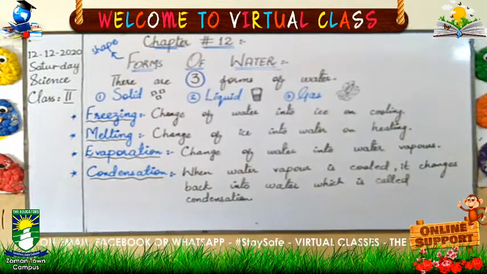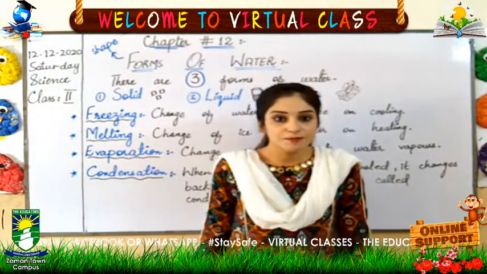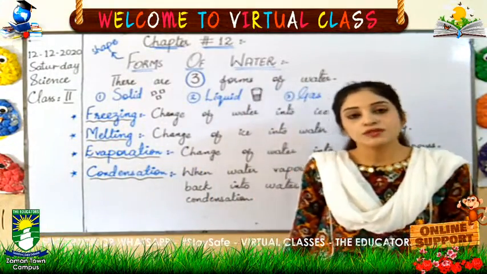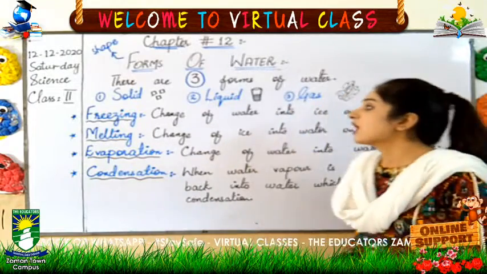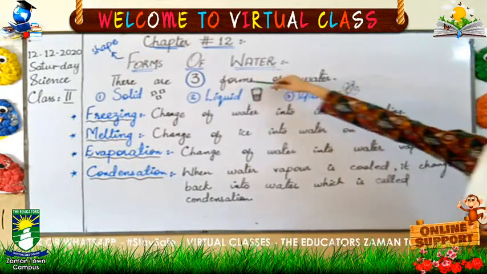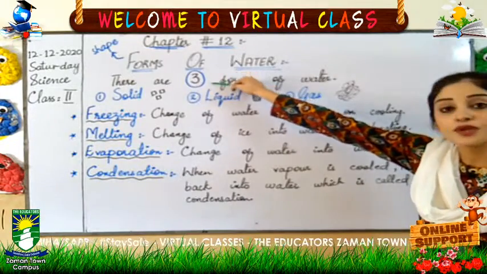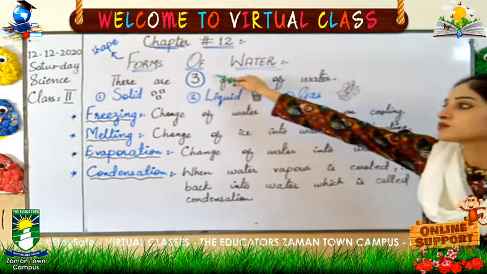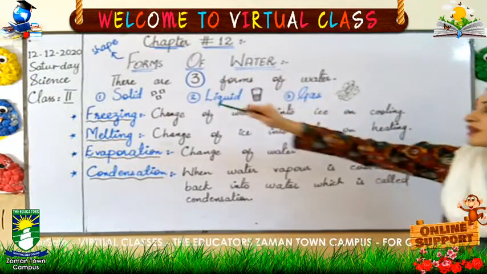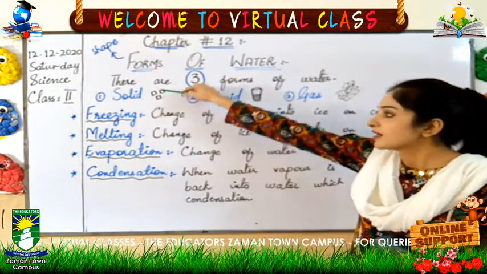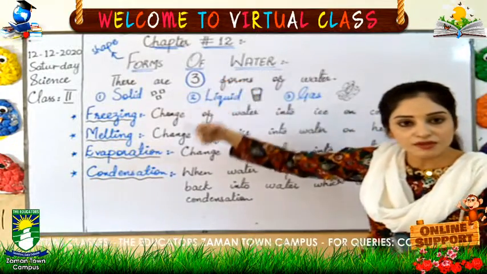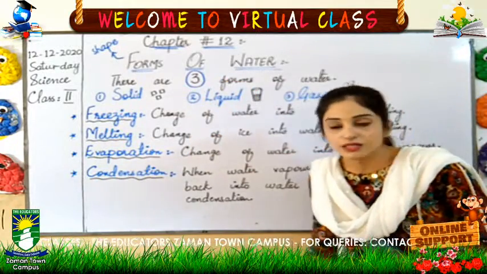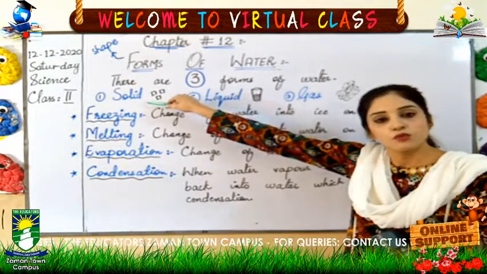So, we are talking about forms or shapes of water. They are telling us that there are three forms of water. How many forms of water? Three forms of water. Learn with me. There are three forms of water. Number one is solid. It looks like this. The water in the form of ice is called the solid form of water.